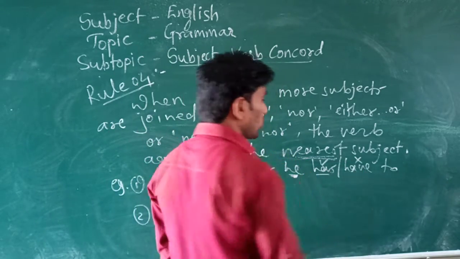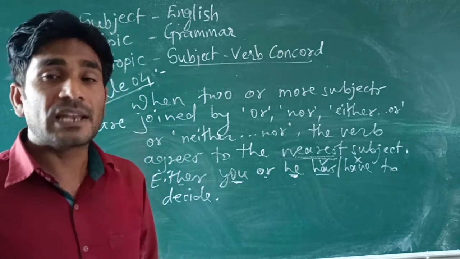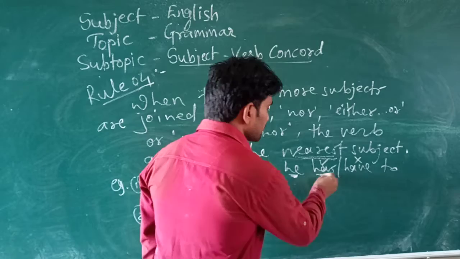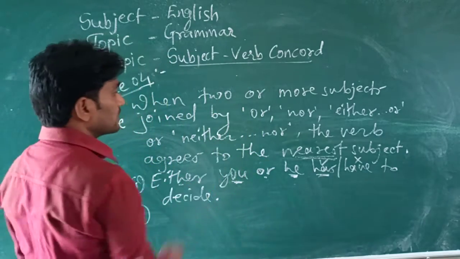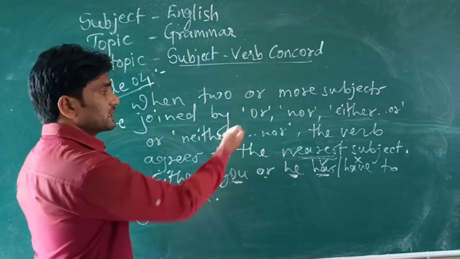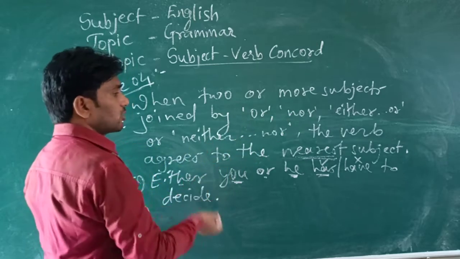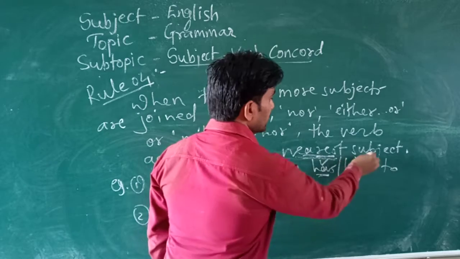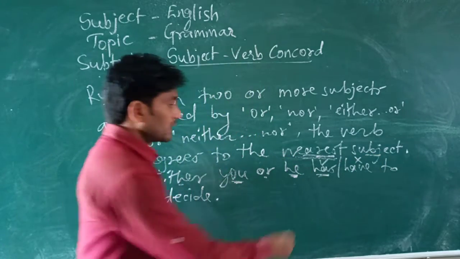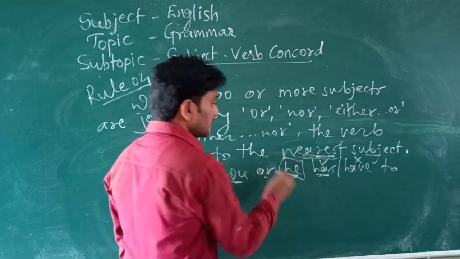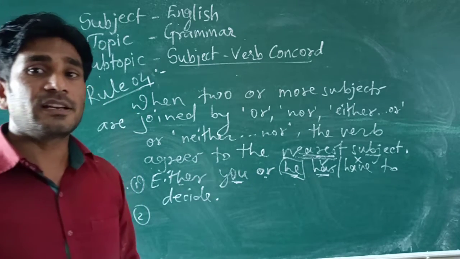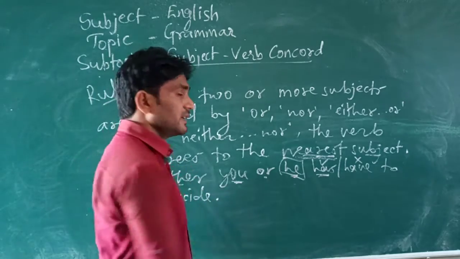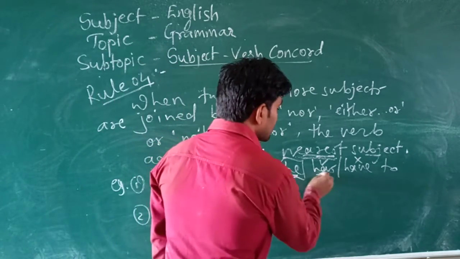Yes, and have is wrong. Though there are two subjects, भले वहाँ दो subject होंगे, लेकिन as per the rule, has is correct. Why? Because the rule is given there. When two or more subjects are joined by or, nor, either or, neither nor, the verb agrees to the nearest subject. And what is the nearest subject to the verb? Here, he is the nearest subject. Yes, and as he is the nearest subject, has is